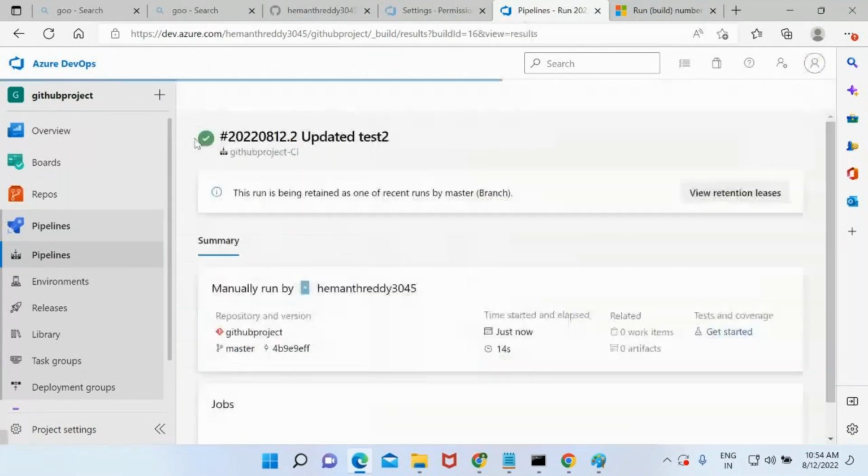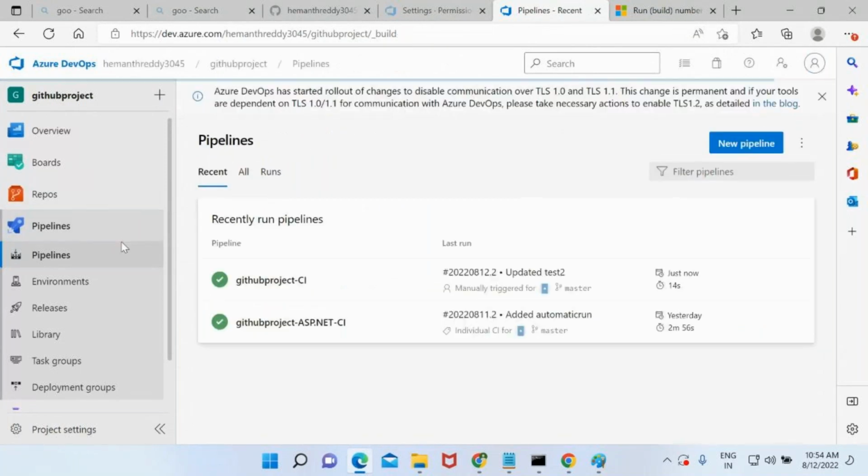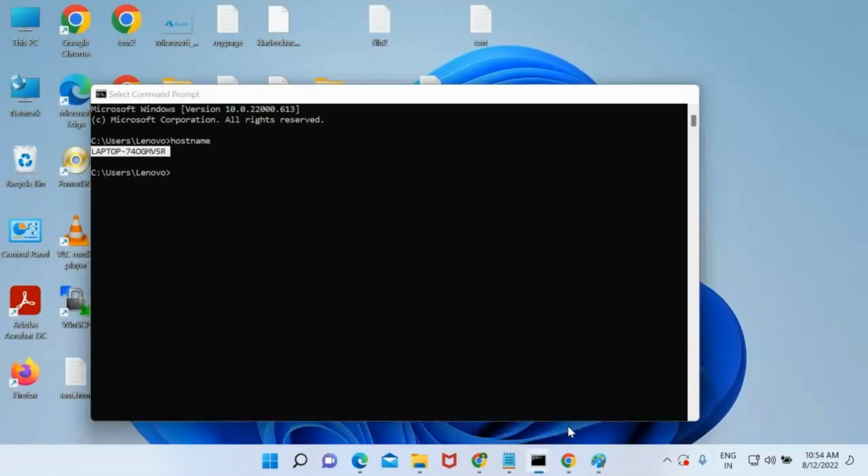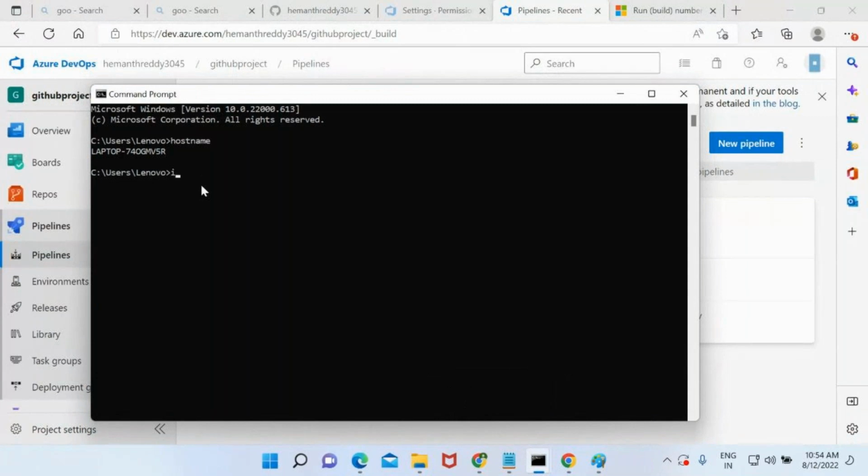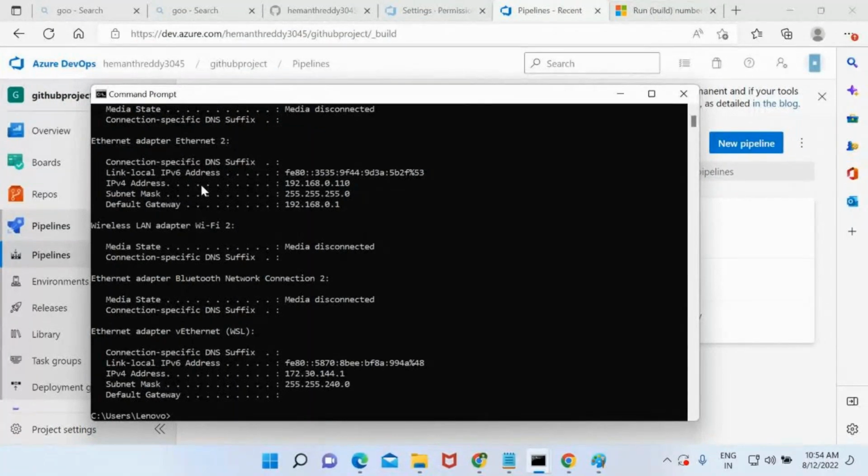This is fine. Now I have another question. If I want to find out the IP address of my Windows operating system, what is the command that I can give? ipconfig. If the operating system of my VM is Linux, then what is the command to find the IP address? ifconfig.